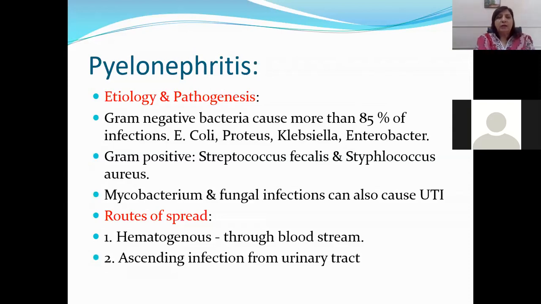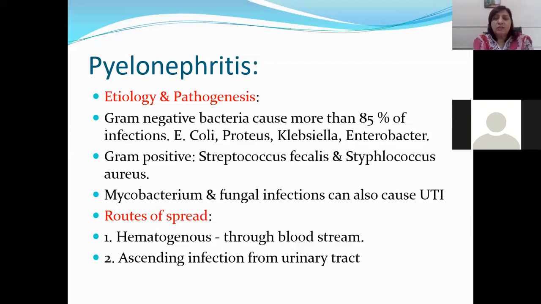Pyelonephritis, the etiology and pathogenesis. What is the underlying cause for pyelonephritis? Gram-negative bacteria cause more than 85% of infections. So 85% of infections of the kidney, that is the interstitium and renal pelvis, are because of gram-negative bacteria.